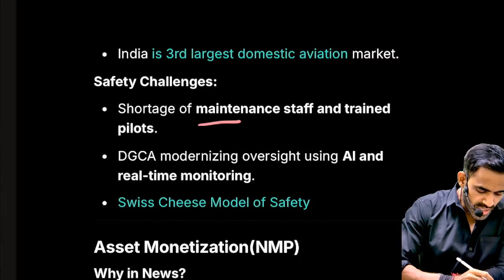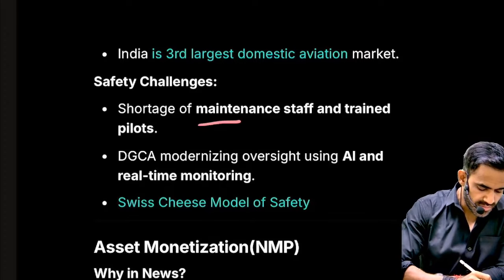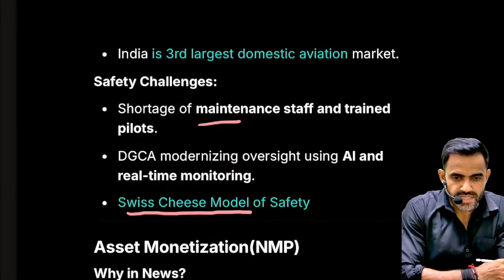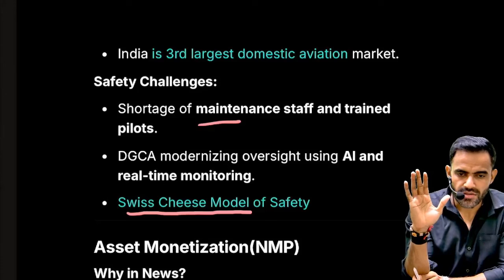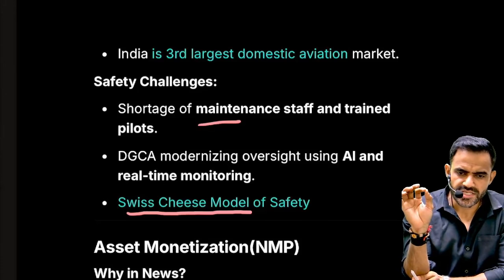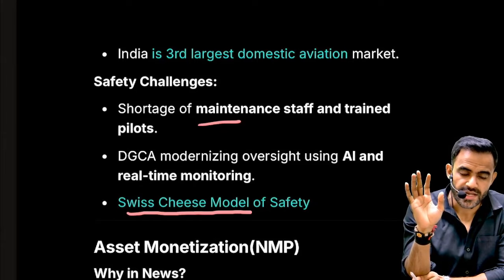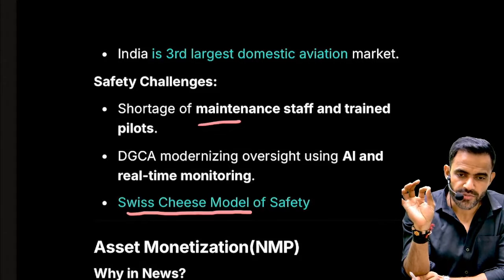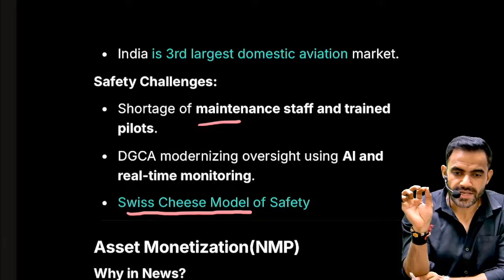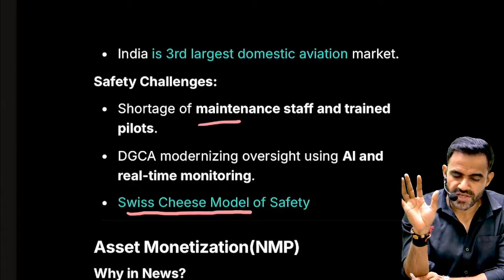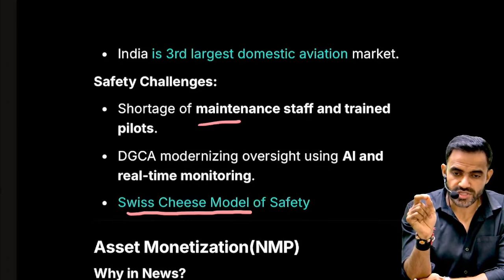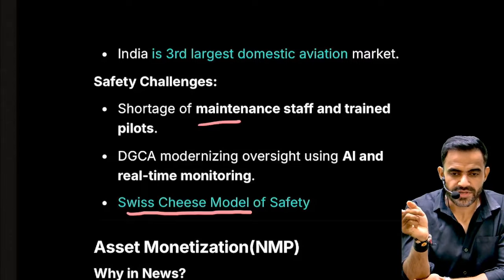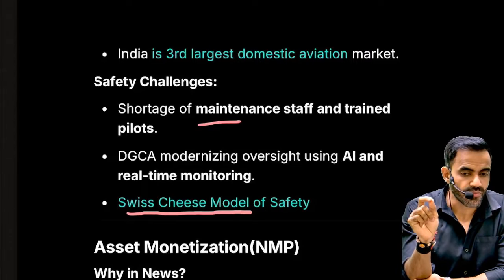Now in this context, there is one term, not mentioned in the magazine but from the editorial of The Hindu, and that is the Swiss cheese model of safety. Understand, let's say there are five safety mechanisms. If there is a defect in one, no major disaster will happen, because the rest four are working fine. But what happens is that there are minor defects in each of the models. Then there will be a big disastrous event. So this model of safety says that it is not okay to have a minor defect, because if it is combined with other minor defects, it is going to create a lot of problems. Okay.